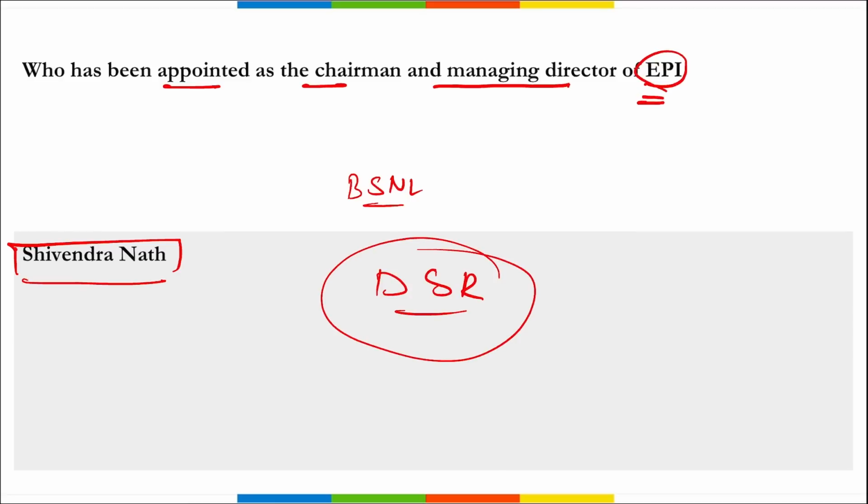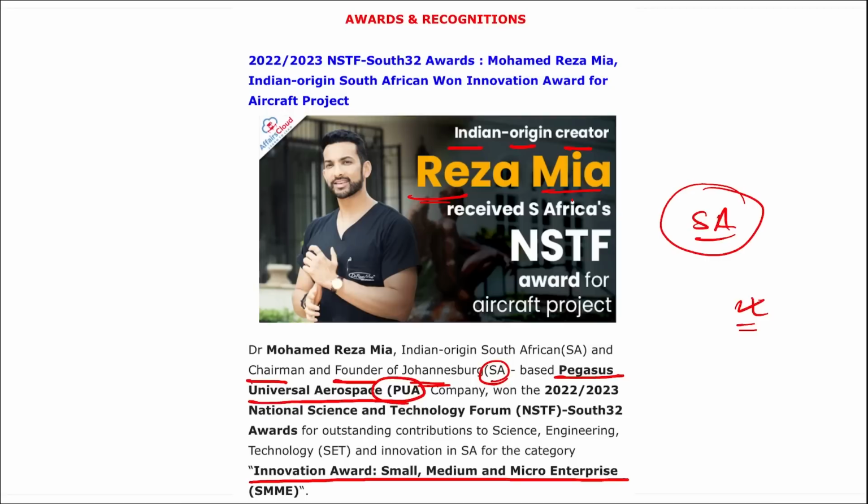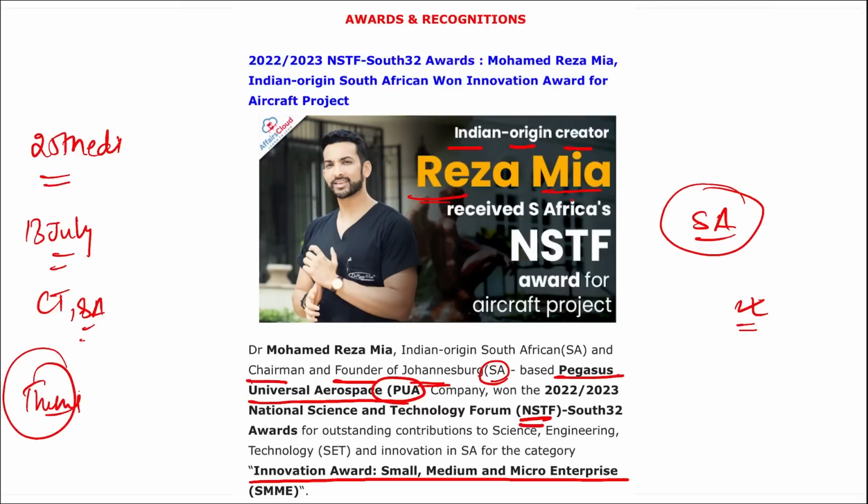Right? Before moving on, friends, we were talking about this NSTF awards, right? You should also know some other points related to this NSTF award, that this was the 25th edition of this NSTF award. It was held on 13th of July, correct? And in Cape Town, South Africa, correct? The theme for this NSTF 2023 is Ocean Science for Sustainable Development.